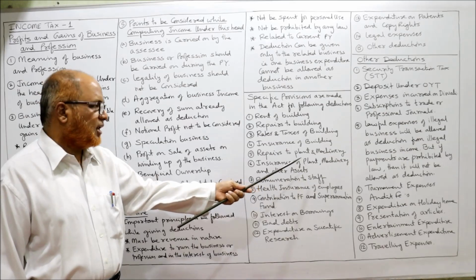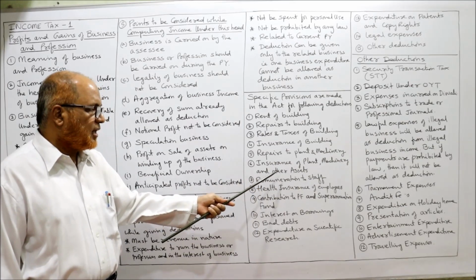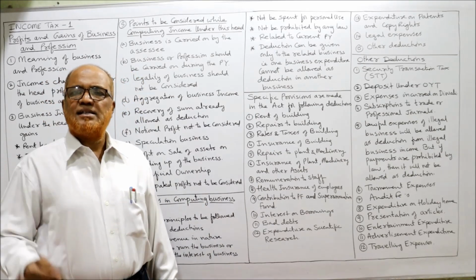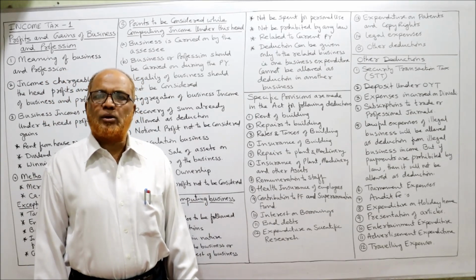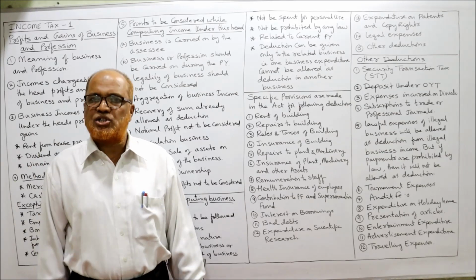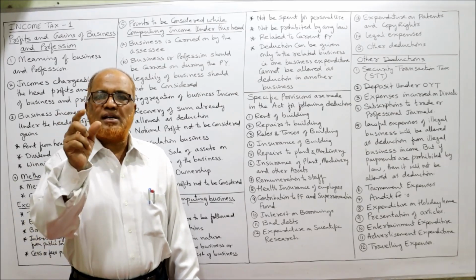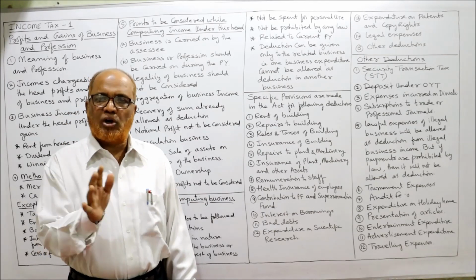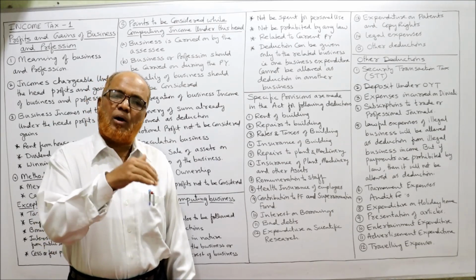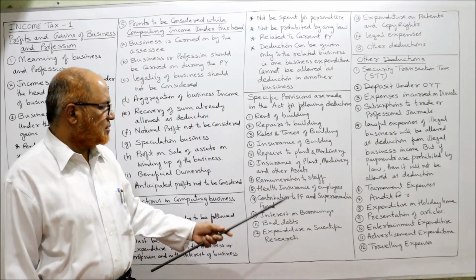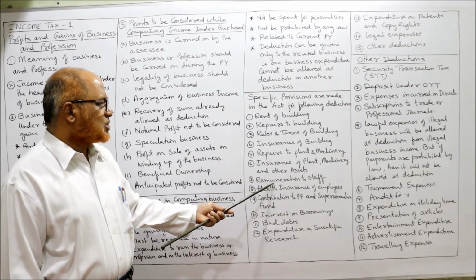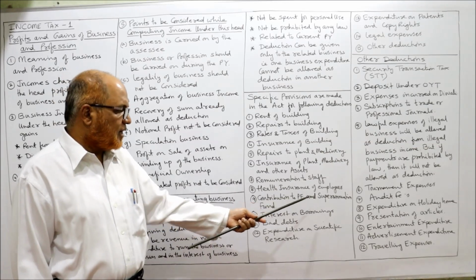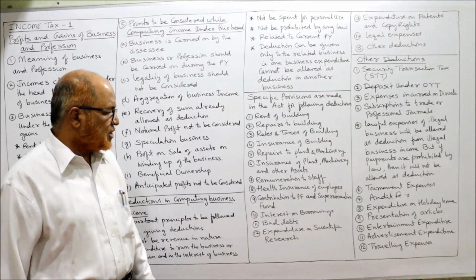Repairs to plant and machinery, allowed. Insurance of plant and machinery and other assets, allowed as deduction. Remuneration to staff, that means salary, bonus, commission, perquisites, all these things are allowed as deduction. But one point is there: bonus and commission will be allowed as deduction only on payment basis. If it is due, it will not be allowed. Whereas salary will be allowed even if it is due. Then health insurance of employees, it will be allowed. Contribution to provident fund and superannuation fund, it will be allowed as deduction.